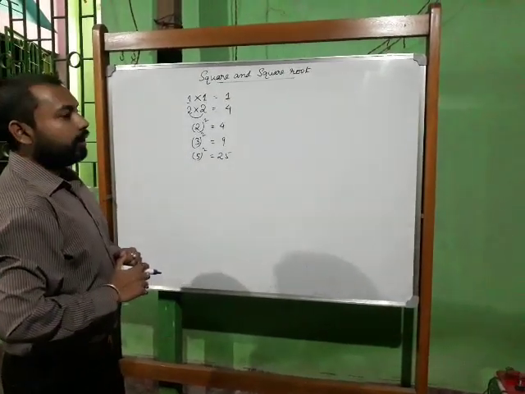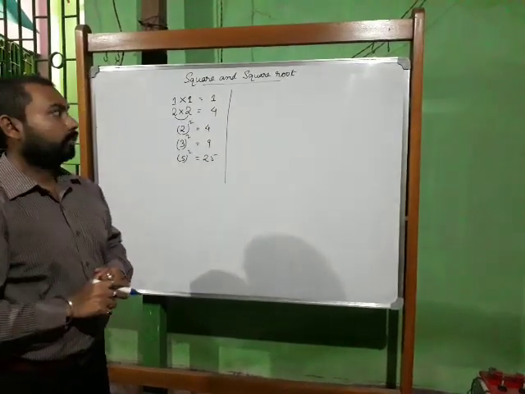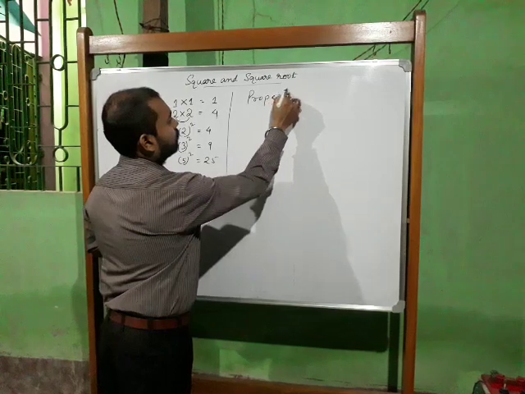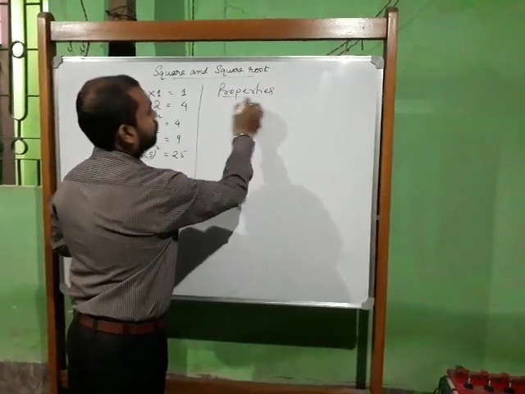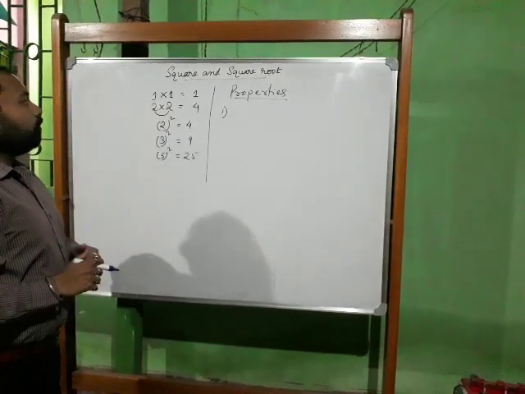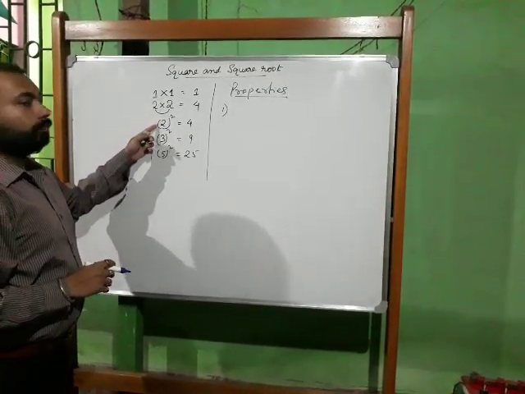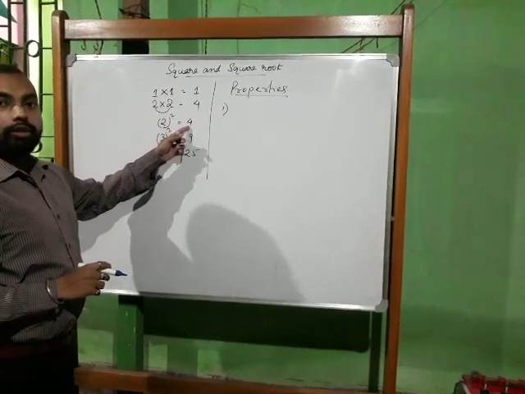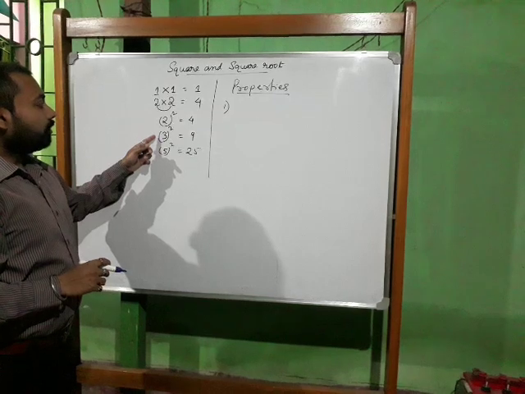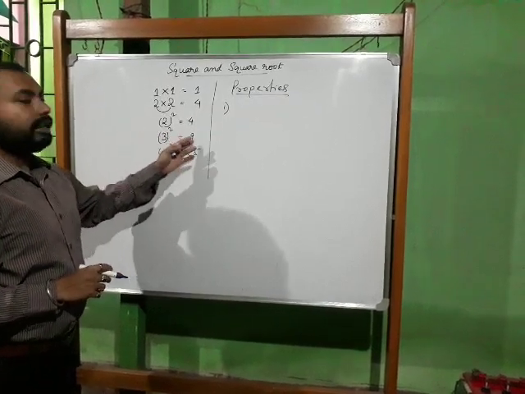Now let me discuss some of the properties of square. Property number 1: you can look here, when I square any even natural number, the answer is also even. Again, when I square an odd number, the answer is odd.